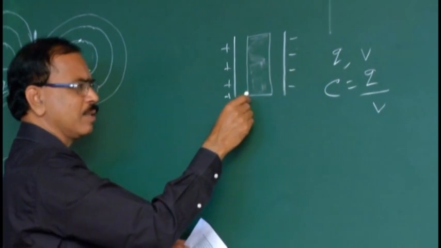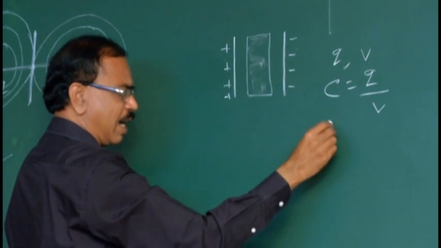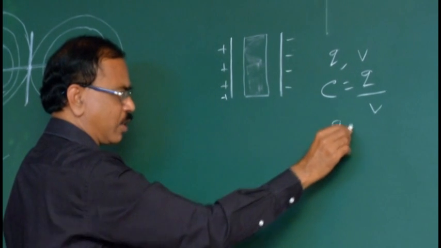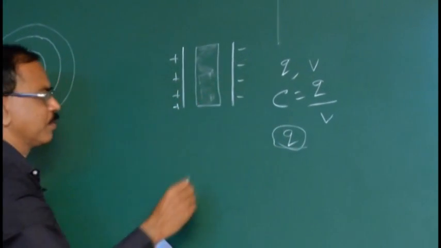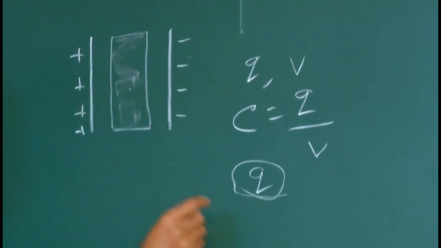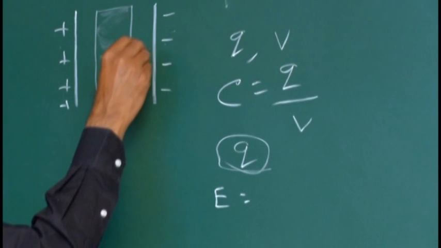Nothing will happen. If you insert a dielectric slab, the charge remains unchanged. No increase, no decrease in charge. Charge remains constant.